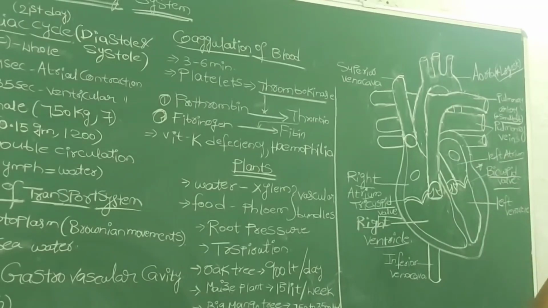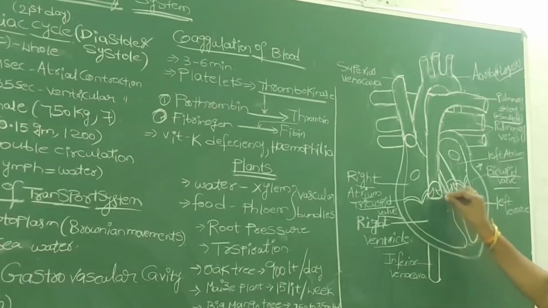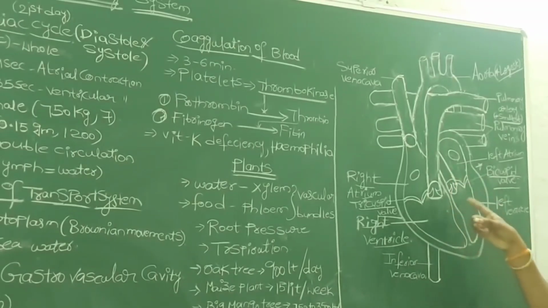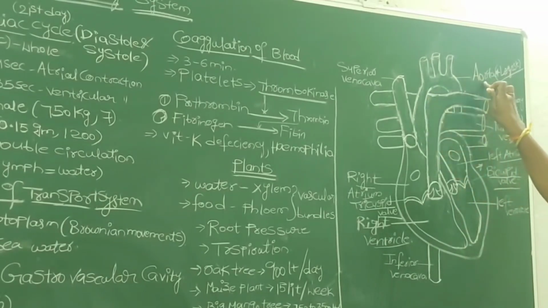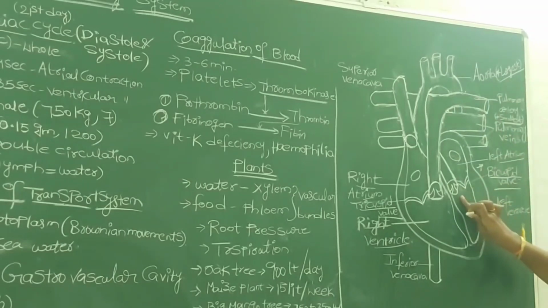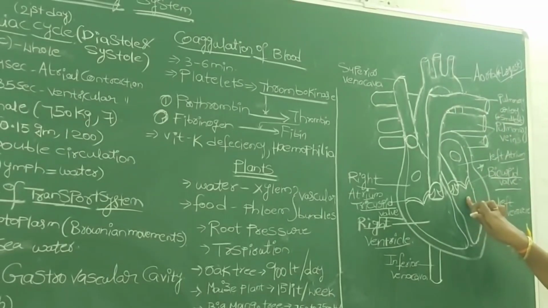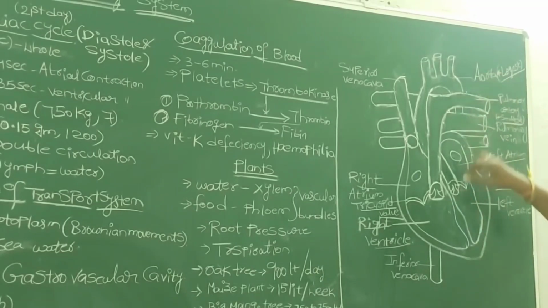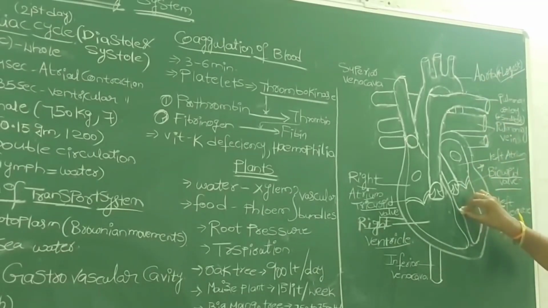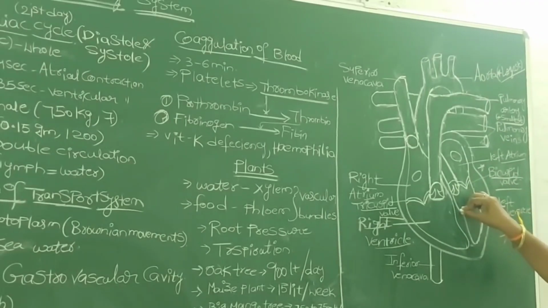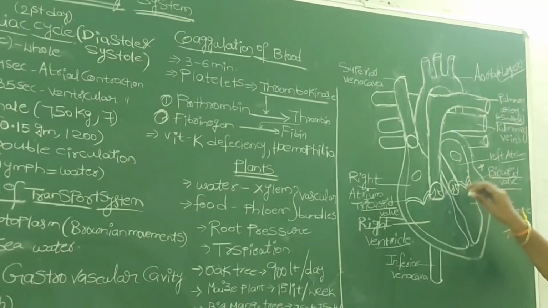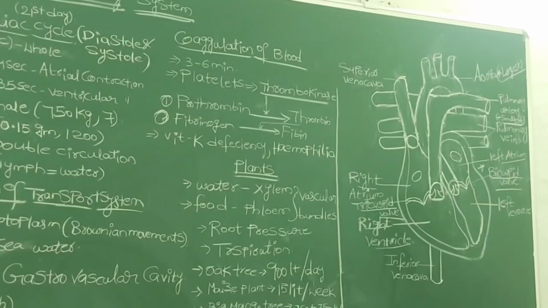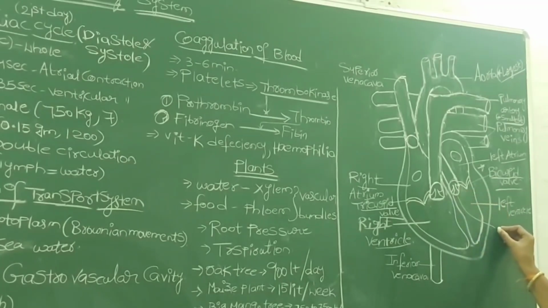If you remember this difference, it is very easy to answer. So here, the 2 major arteries I told you start from 2 different ventricles. This is the systemic aorta or aorta, the largest artery, which starts from the left ventricle of your heart. Listen, aorta starts from the left ventricle. And at the starting of the aorta from the left ventricle, one more valve is present, which we call the systemic valve.